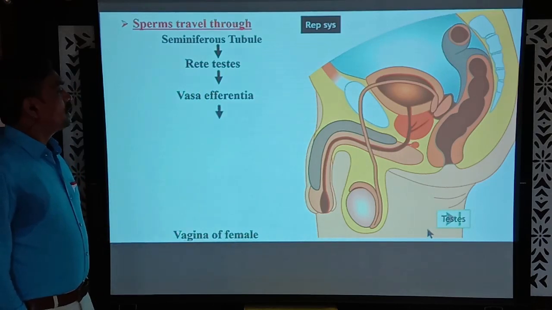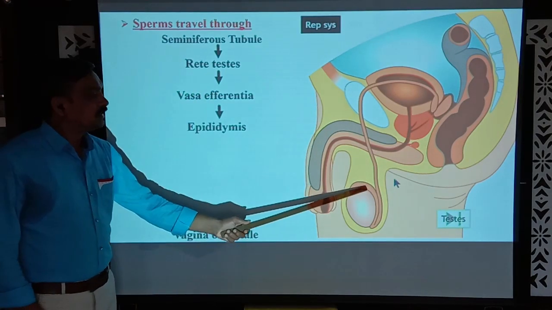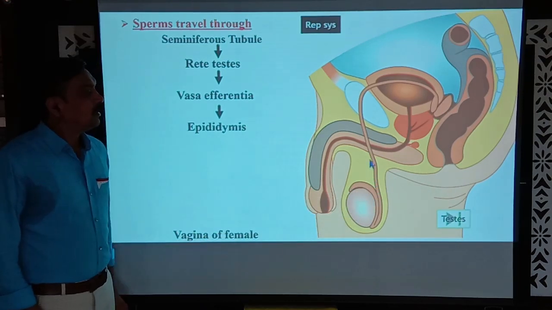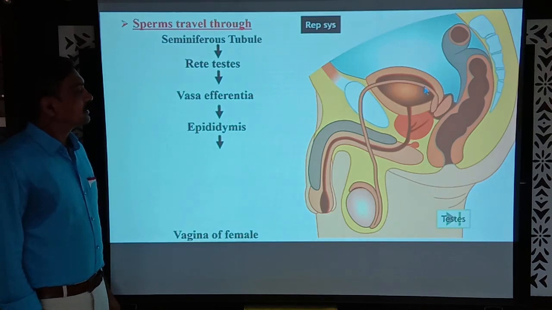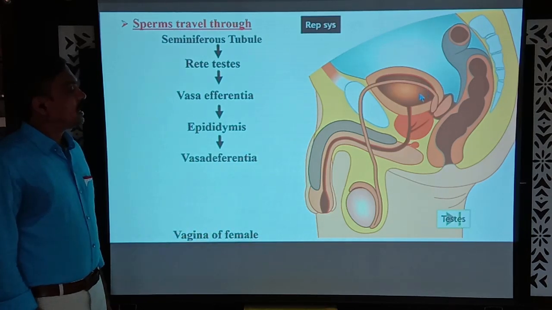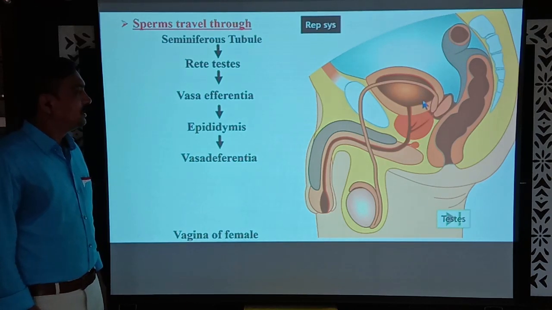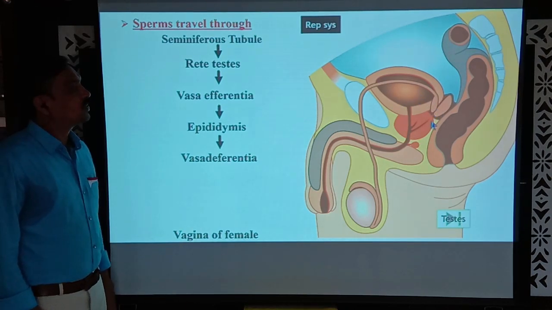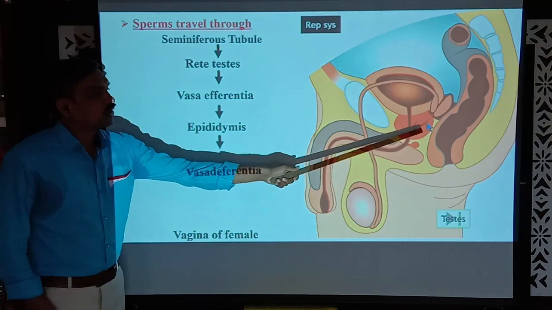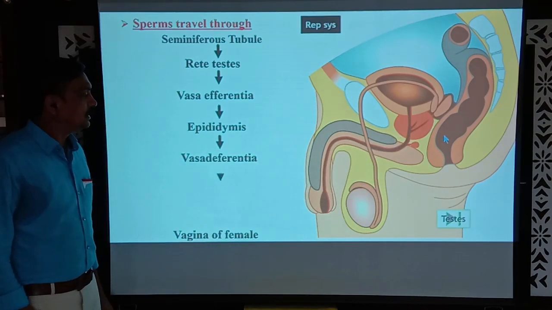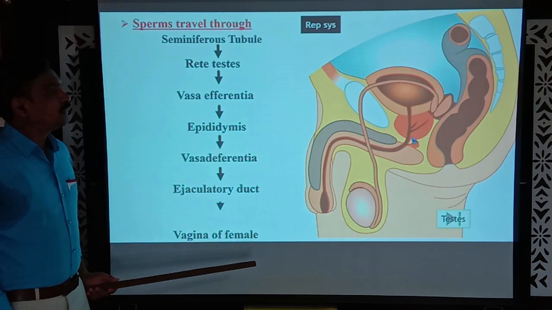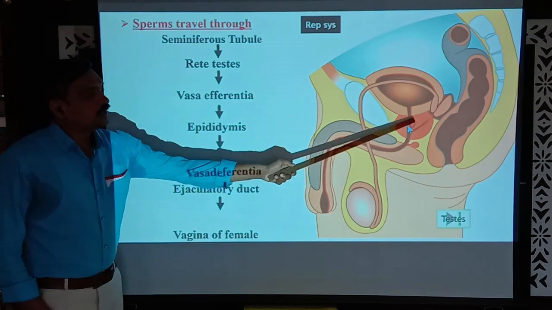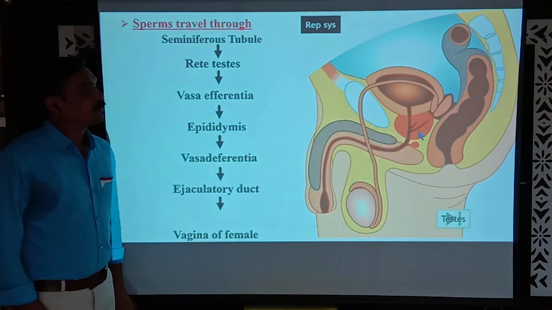From the epididymis, a long duct passes through the inguinal canal. This is the inguinal canal, and this duct is called the vas deferens. This vas deferens, after joining the seminal vesicular duct, forms an ejaculatory duct. That is called the ejaculatory duct, and both the ejaculatory ducts unite with the urethra. This urethra, which passes through the prostate, is called the prostatic urethra.